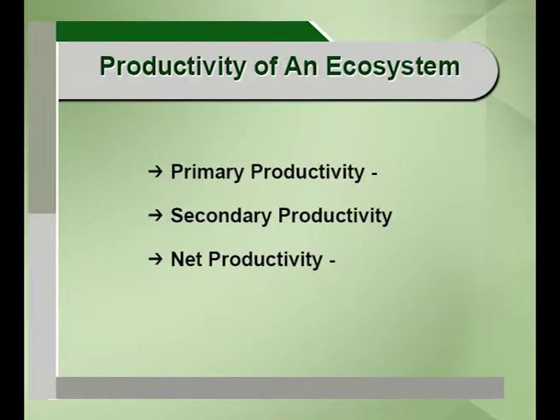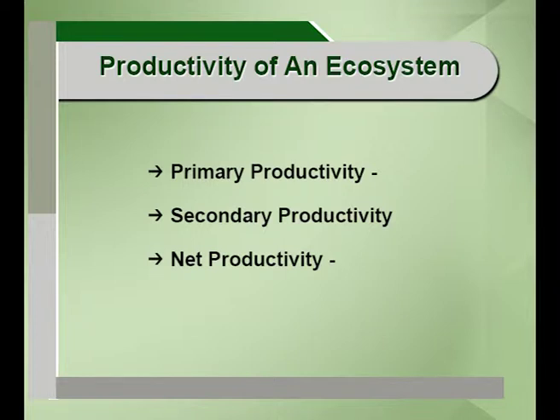Primary productivity is the rate at which the radiant energy of the sun is stored by the photosynthetic or chemosynthetic activity of the organism. Primary productivity is again divided into gross primary productivity and net primary productivity.